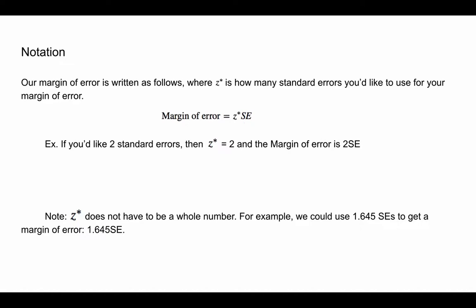So what do I mean by this? If you do 2 standard errors, then Z star would be 2, and then the margin of error is 2 times the standard error. Just as a quick note, Z star doesn't have to be a whole number. You're going to see some examples where we use different numbers, not just 1 standard error, 2 standard errors, 3 standard errors. We'll do 1.645 standard errors, and then you would do 1.645 times the standard error.